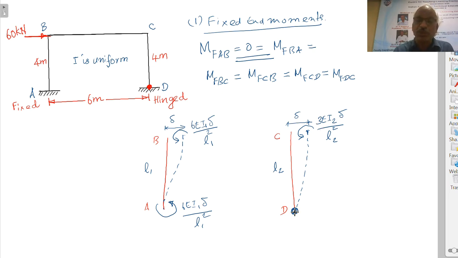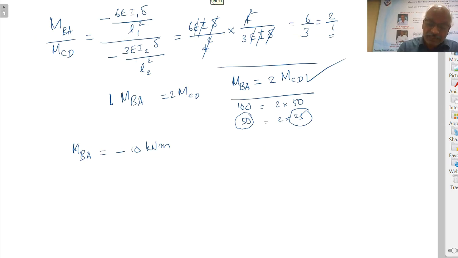And here it is 0, MDC it is 0. Therefore, MBA equal to MAB equal to minus 10. Then MCD equal to minus 5 kilonewton meter. And D is hinged. Therefore, MDC equal to 0.